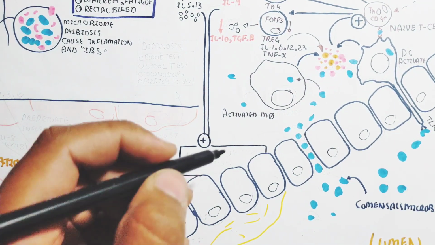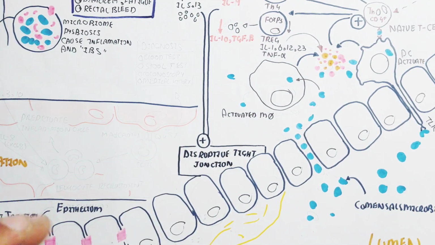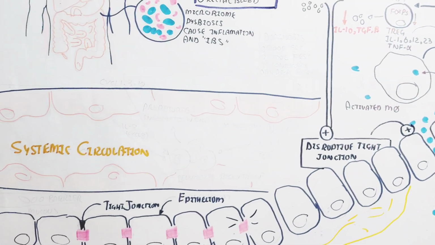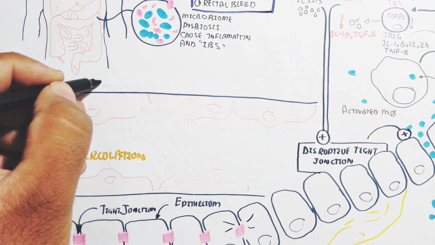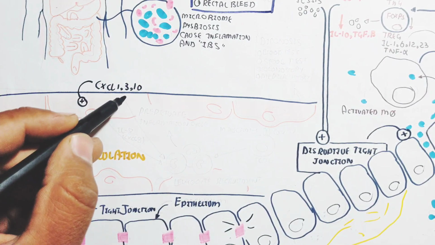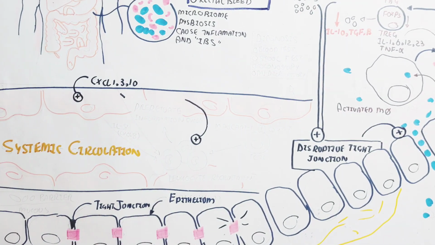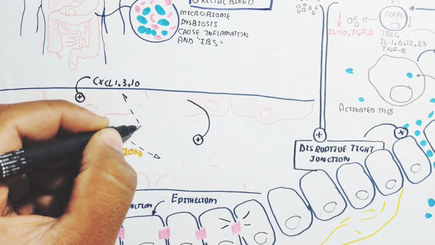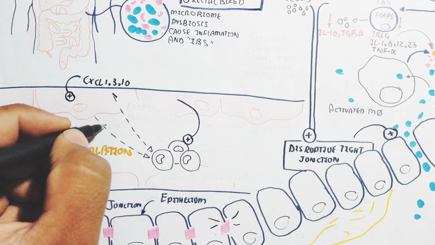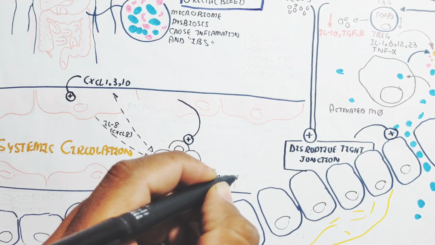But all these interleukins, and the natural killer T cell and CD8, also produce interleukin 5 and 13, leading to disruption of the tight junction. Permeability increases, and in this way the pathogen will invade. The cycle will continue and chronic inflammation will begin. CXCL1, 3 and 10 are also produced from the lamina propria, unfortunately, to produce interleukin 8, and also CXCL8 from the endothelial cell to recruit leukocytes, and these leukocytes perpetuate the inflammation cycle.